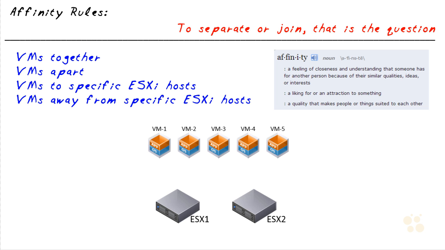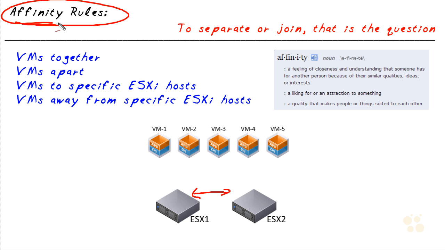So we know a couple things already. First of all, we know that we can do vMotion between two ESXi hosts to move a virtual machine back and forth wherever it needs to go. Secondly, we know that by introducing a cluster and by using DRS, Distributed Resource Scheduler, that we can have the system, DRS specifically, automatically move virtual machines between ESXi hosts based on load. And the next piece, which is affinity rules, plays right into that. We can also tell DRS that, oh, by the way, besides just considering load, we'd also like you to consider the fact that we would like these two machines, for example, to run together on the same ESXi host.